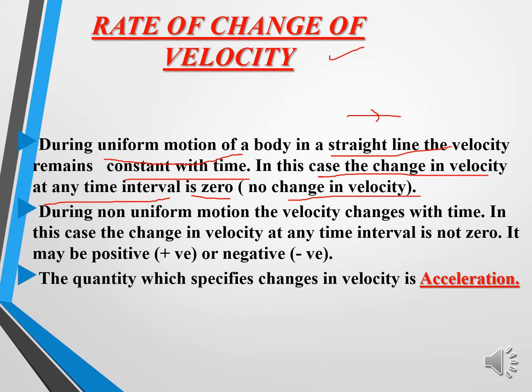So during non-uniform motion, the velocity changes with time. In this case, the change in velocity at any time interval is not zero. It may be positive or negative. You know very well in non-uniform motion, why? Because there is some change in velocity in a particular given interval of time and also the distance. So the quantity which specifies the change in velocity is called what? Acceleration.